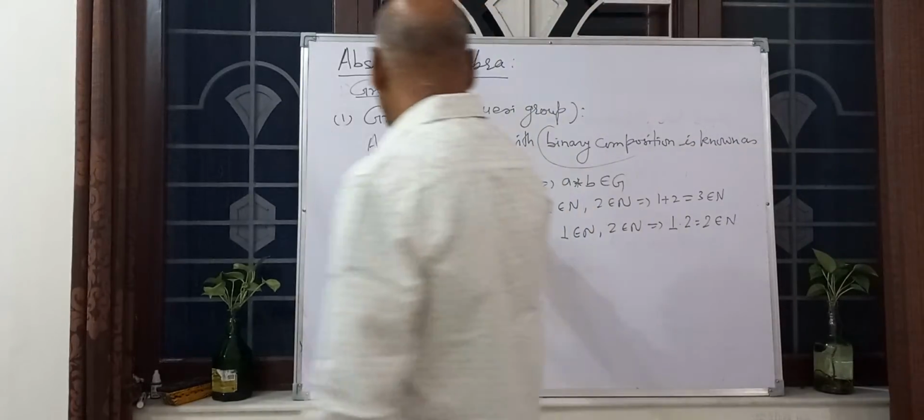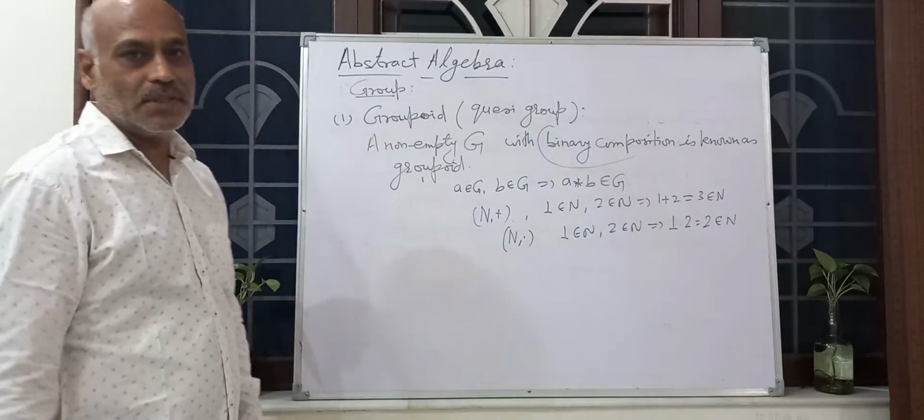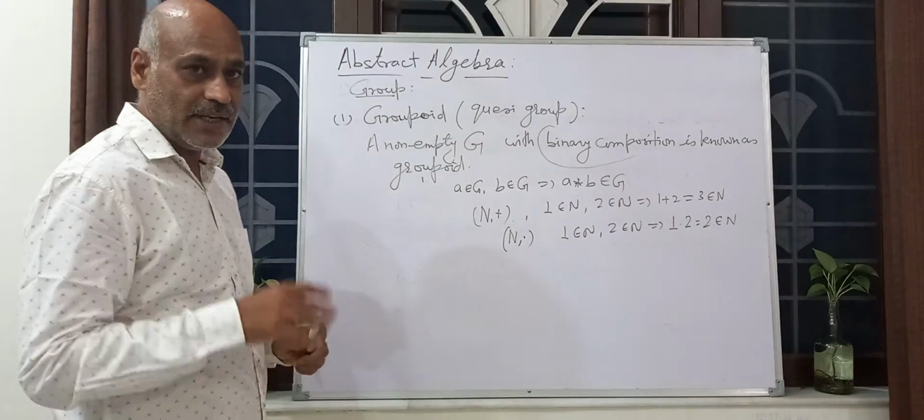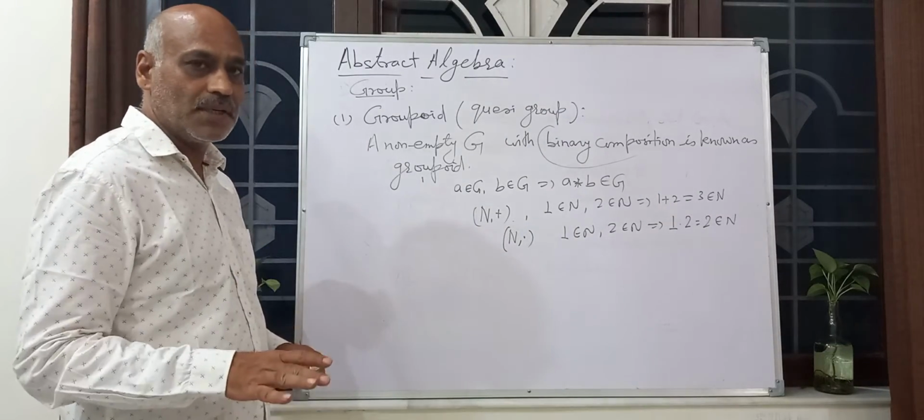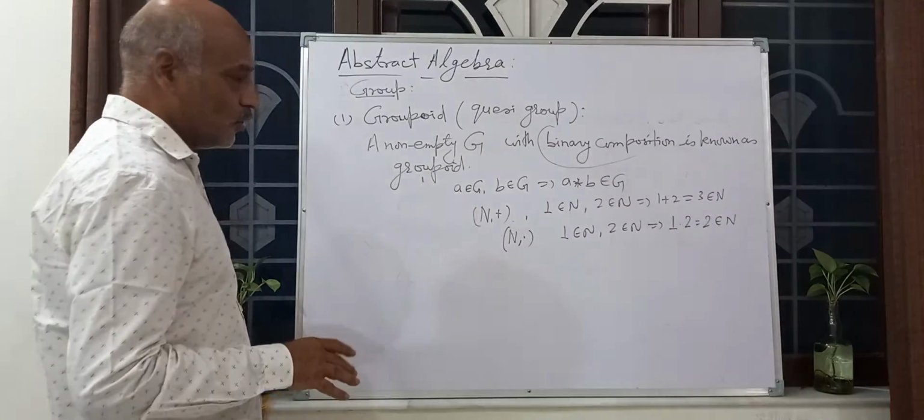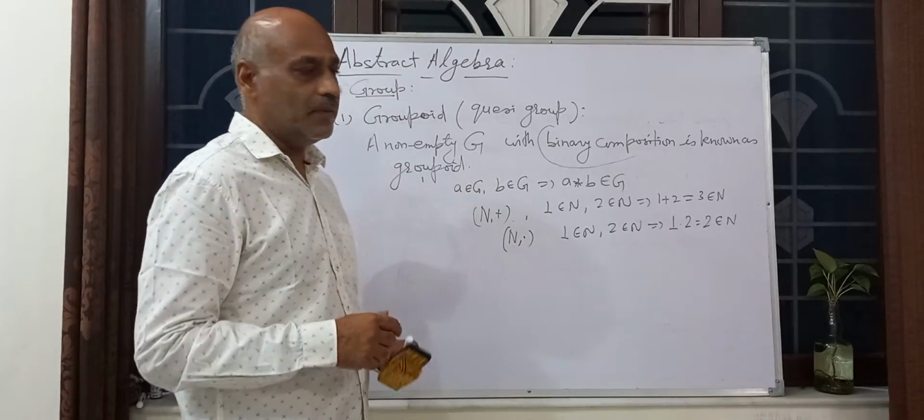All are groupoids or quasi-groups if a non-empty set satisfies the closure property. Closure property and binary composition are the same.